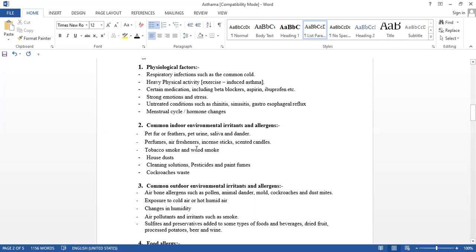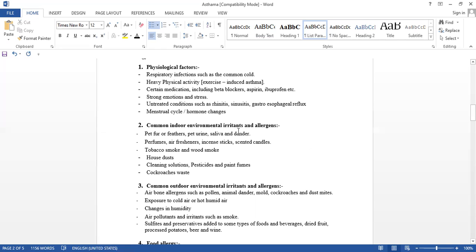Perfumes, air fresheners, incense sticks, scented candles. Some people have an allergy to this type also. Tobacco smoke, wood smoke, house dust, cleaning solutions, pesticides, which come under agriculture, as we saw yesterday. Paint fumes, cockroach waste, cockroaches in the house, isn't it? If we do not clean, then that will cause allergy. Not all, but some individuals.